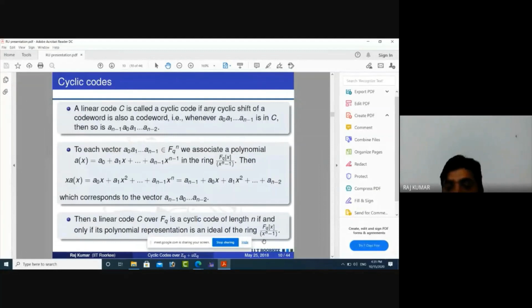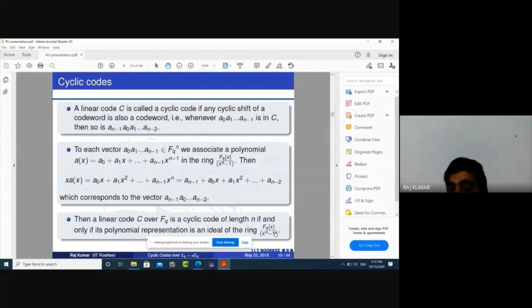How can we find the ideal structure of this ring? There are many methods presented by researchers in many research papers. But the main thing is that the ideal structure of the ring FQ[X] modulo X^n minus 1 depends on the factorization of X^n minus 1 over FQ.